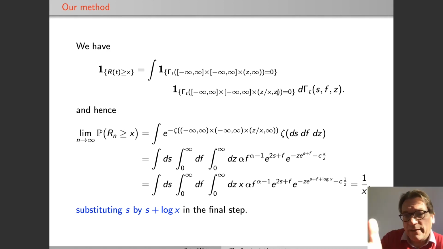And then this functional is a bounded functional, which is continuous almost everywhere in the vague topology, and therefore you get as the limit an integral in terms of our explicit intensity function zeta. And although this is a complicated function, the scaling in x is what matters, and the scaling in x is found to be 1 over x. So this is indeed 1 over x.